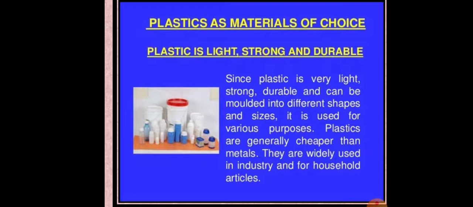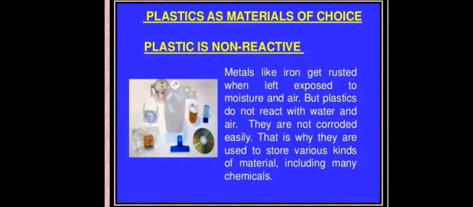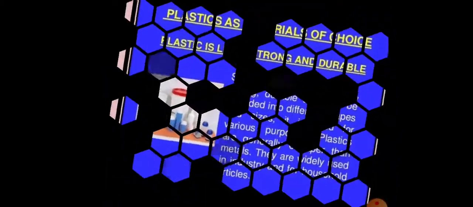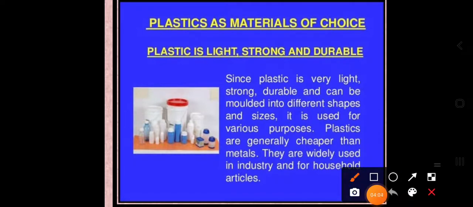Plastics are generally cheaper than other materials. Yes, articles made of plastic are very cheap compared to metals, so the common man can afford them. So the first thing we discussed is that plastic is light, strong and durable, as well as non-reactive, and plastics are generally cheaper than other materials.